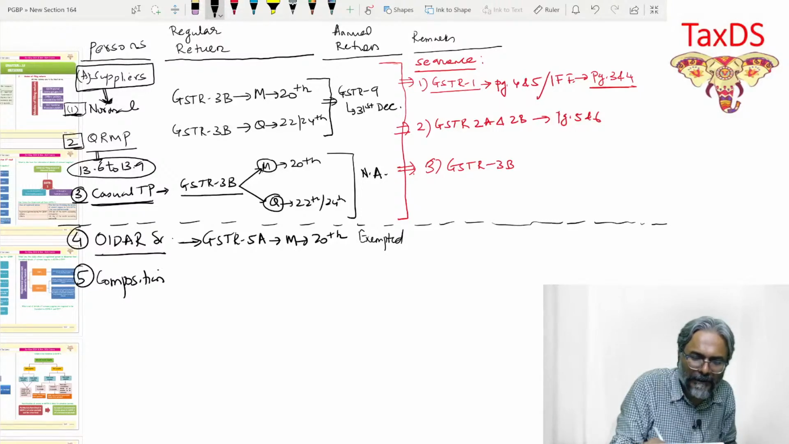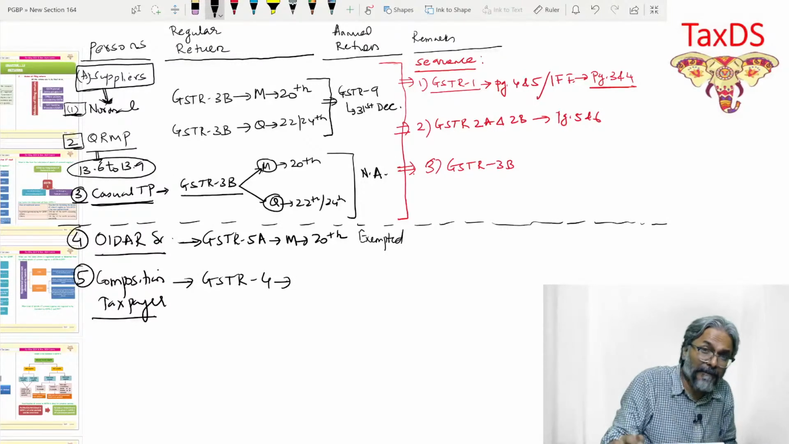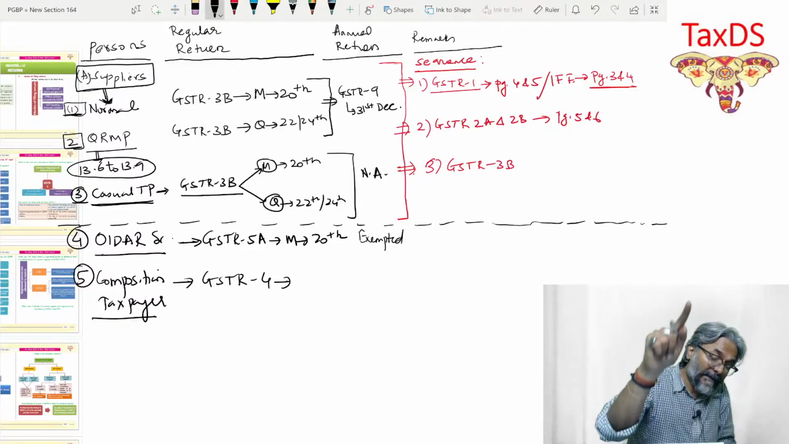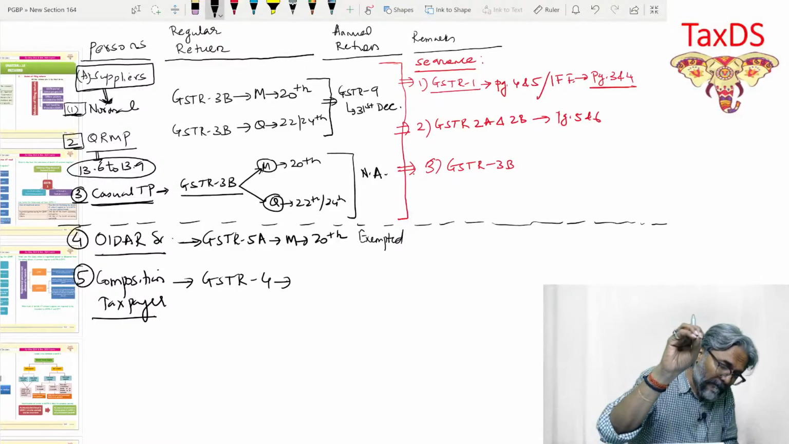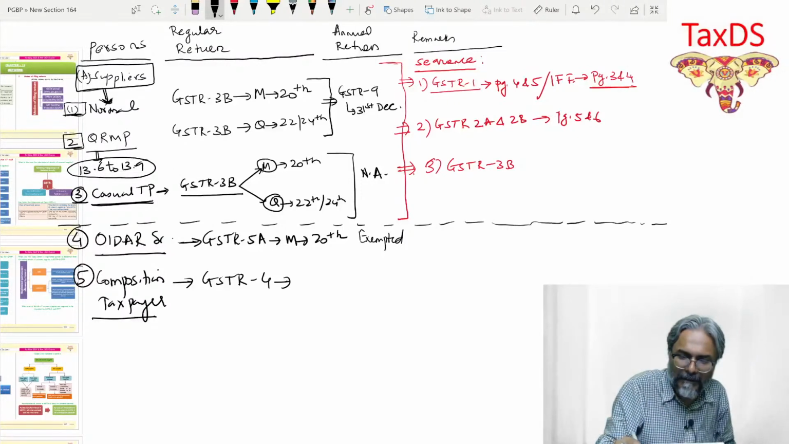Thereafter, composition taxpayer, students. For them, it is GSTR 4. Now, they are all suppliers, by the way. If you remember in the composition chapter, we have discussed this point also. Composition taxpayers only file the annual return. Their regular return is the annual return. They file it annually, and annually they file it on 30th of April. 30th of April, students. That's exactly the point.